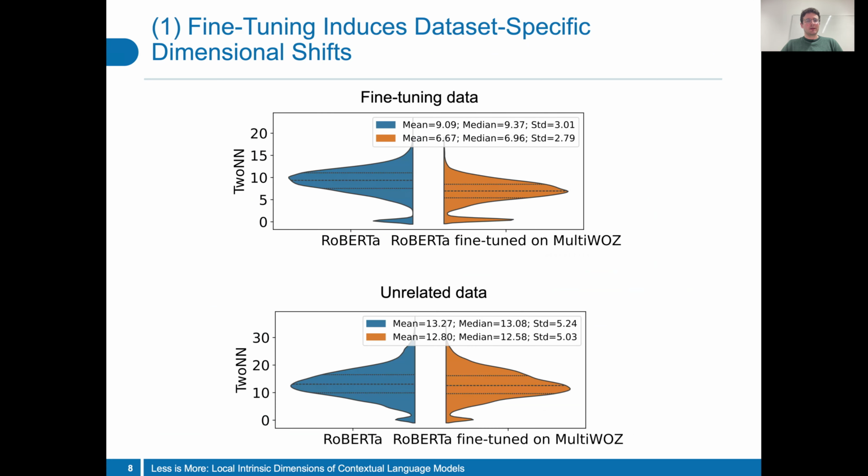First, we note that fine-tuning leaves a geometric trace in the local intrinsic dimensions in a dataset-specific manner. The mean dimension drops on training data used for fine-tuning, while it remains largely unchanged on unrelated data. This can lead to conclusions on shared data across tasks.